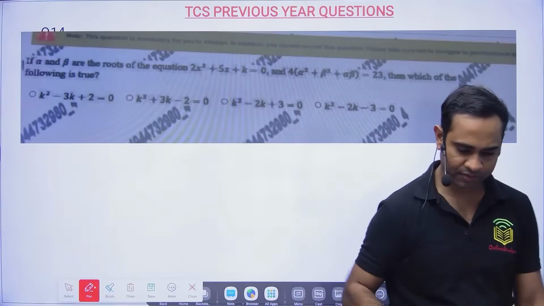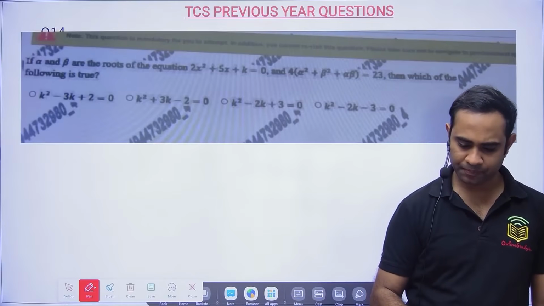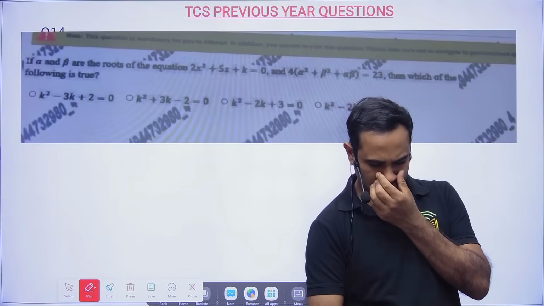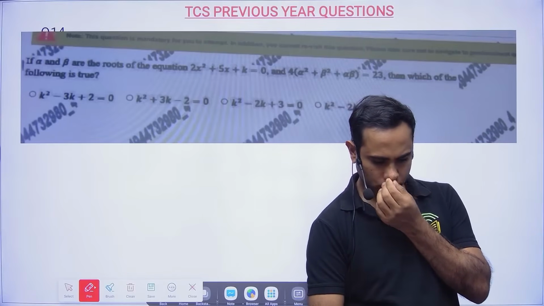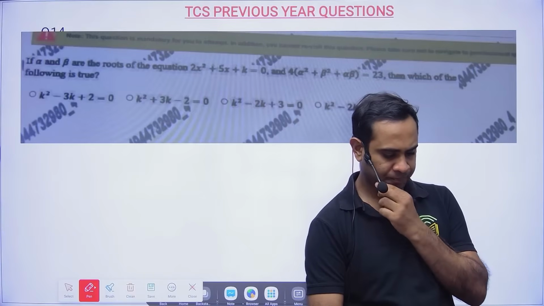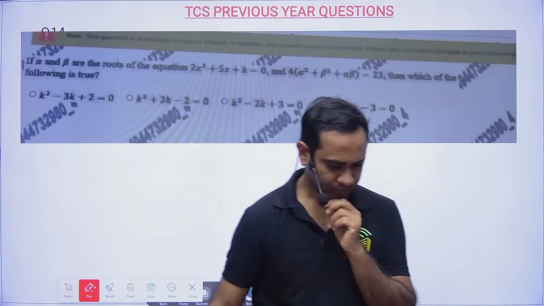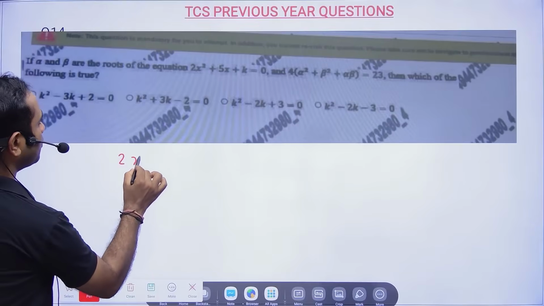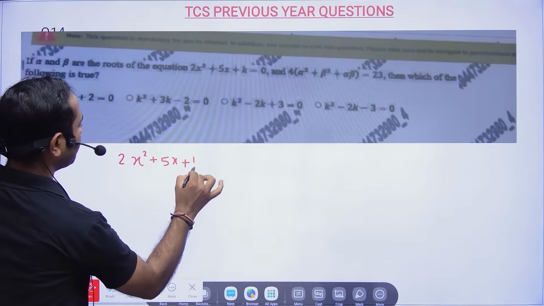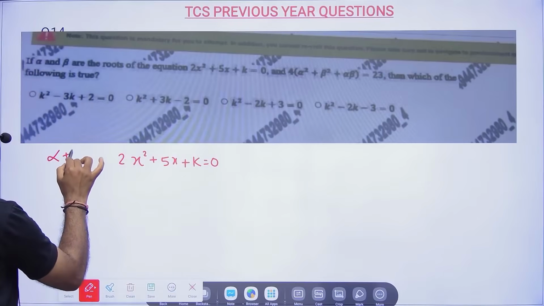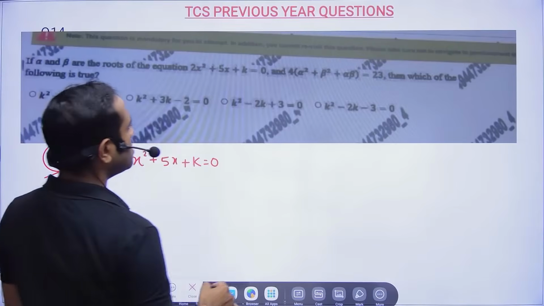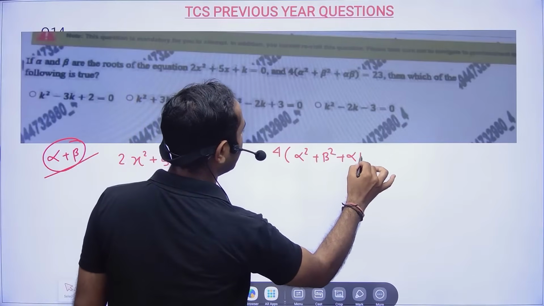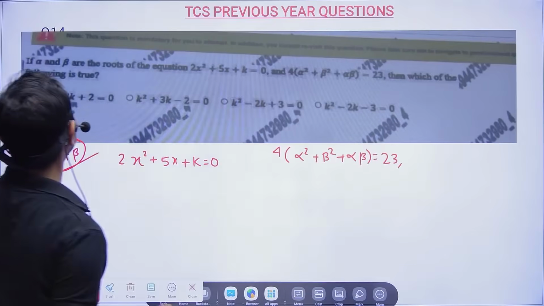If alpha and beta are the roots of the equation 2x square plus 5x plus k equals 0, and 4 into alpha square plus beta square plus alpha beta equals 23, then which of the following is true?